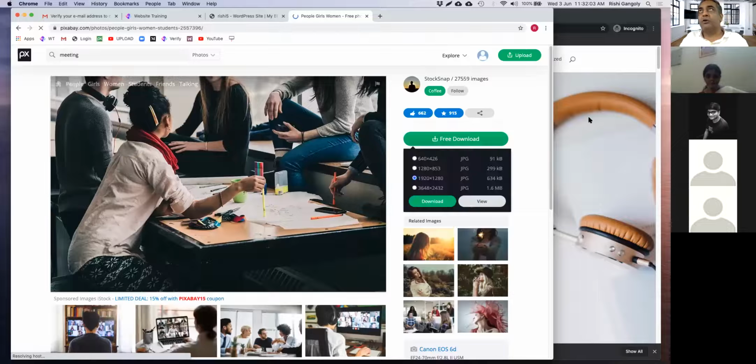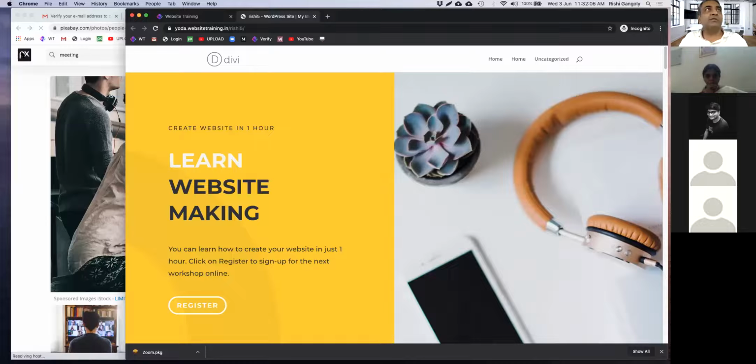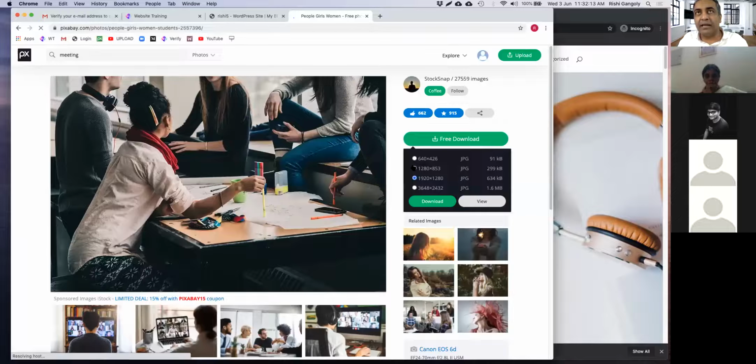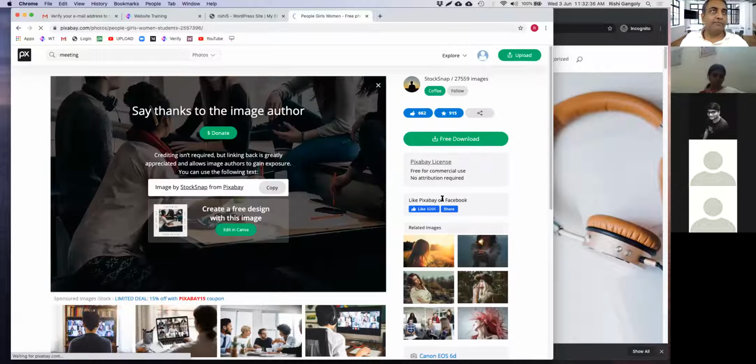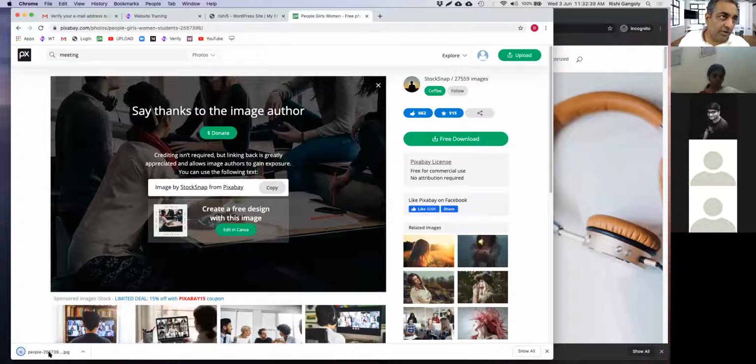And looking at the size of this image, my full screen is 1920 pixels. So I'm about halfway there, right? Less than halfway. So I think I'll take maybe this size photograph, 1280 by 853. Now it's important to choose the right size, because if I had taken 1920, then I'm unnecessarily increasing my load time, because this image is 634 kilobytes and every byte counts. You want your page to load fast. So you look at the second one, it's using much less space. So I'll click on download, right? And there we have it. It's downloaded here on the bottom footer.